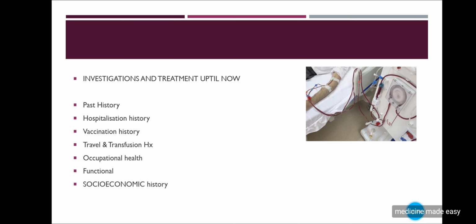Then after the history of presenting illness, as before, comes past history, hospitalization history, and vaccination history. That is important in chronic kidney disease, because you must ask if the patient has had influenza, Hep B, pneumococcal and COVID vaccination or not. There is travel or transfusion history. Then the functional status of the patient, and the socioeconomic status of the patient.